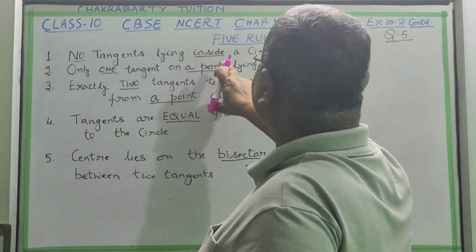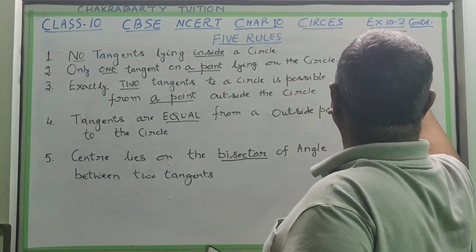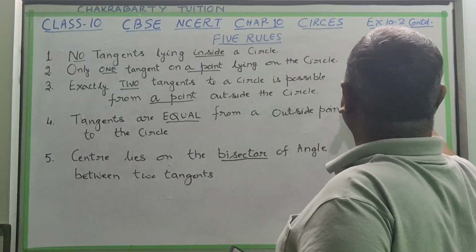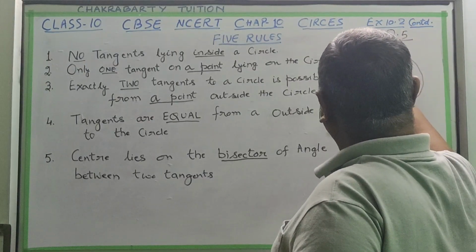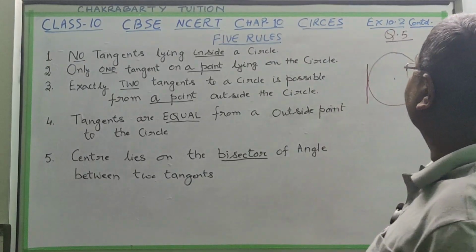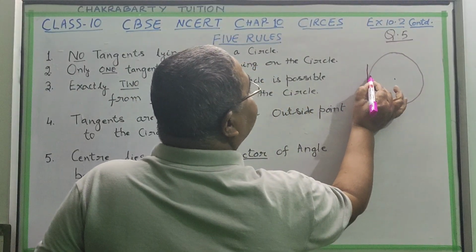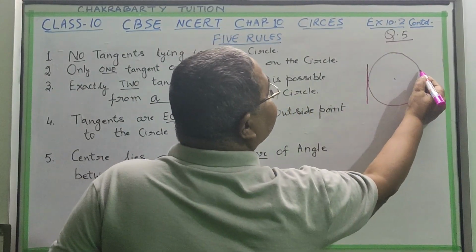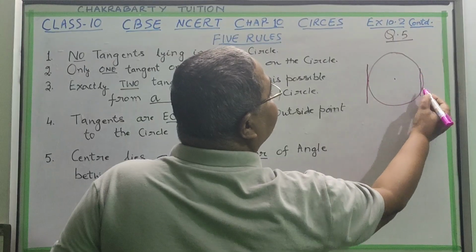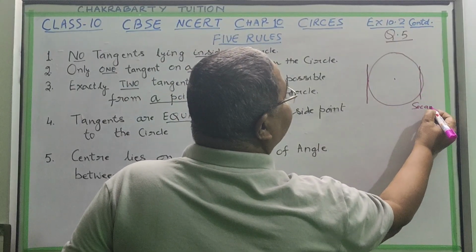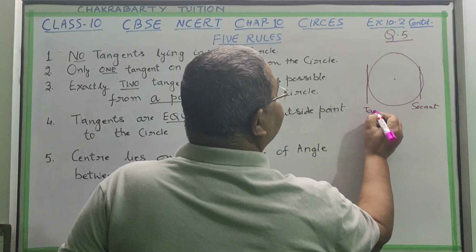No tangents lie inside a circle. Suppose it is a circle. A tangent will be at a point, it is always at a point. A tangent cannot go inside. Suppose it goes slightly inside, then it will become a secant.